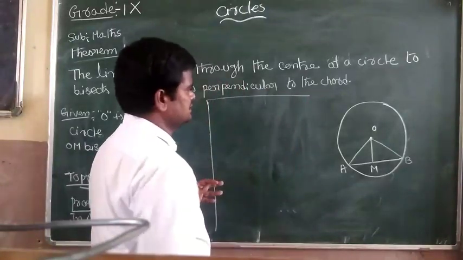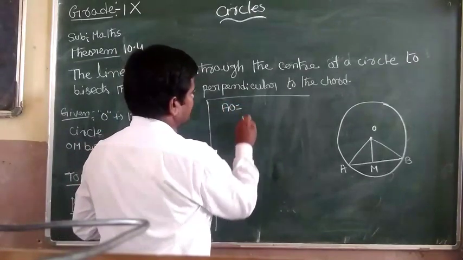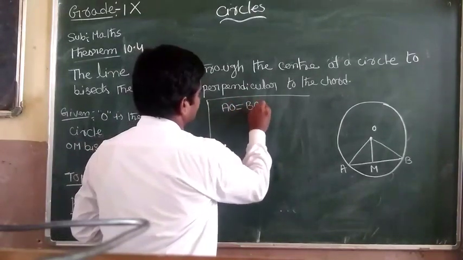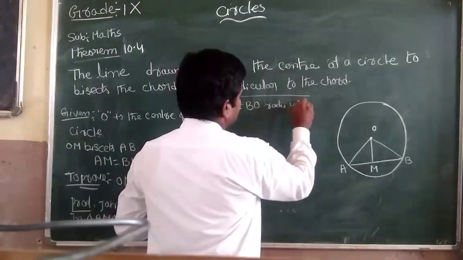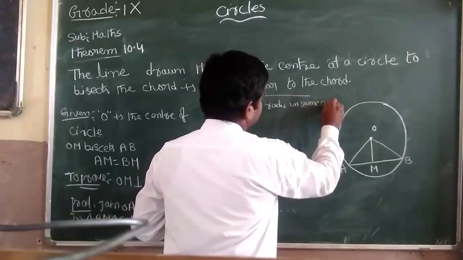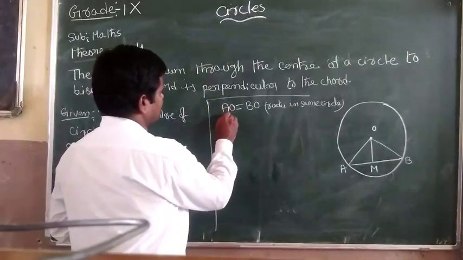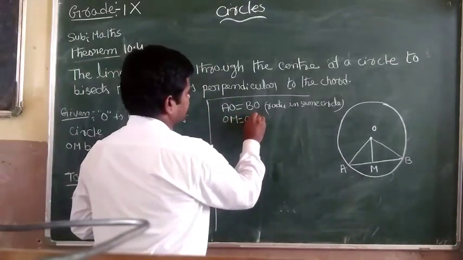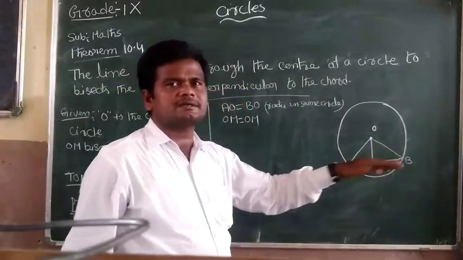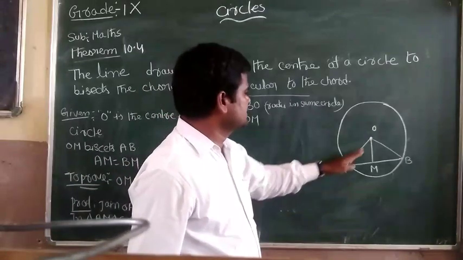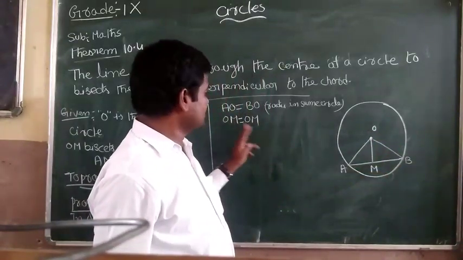In these two triangles, AO equal to BO, since they are radii in the same circle. And OM equal to OM. So here OA equal to OB, these two are radii. And OM equal to OM.